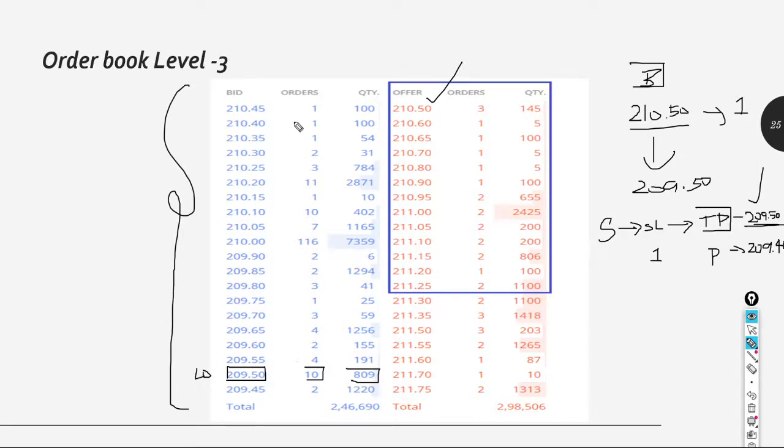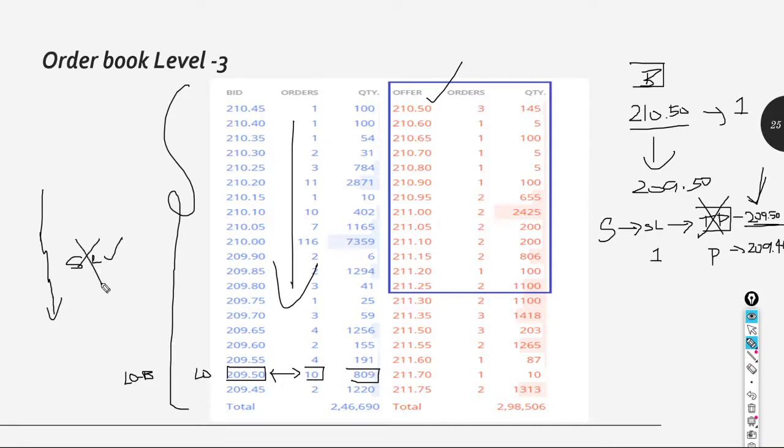If my price comes down, my stop loss will get triggered. But always remember, if at the trigger price there are no limit buyers, then with a sell side stop loss order, the price will go further down, but still your stop loss will not get triggered. You will face more losses.